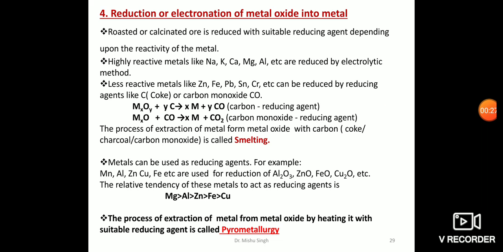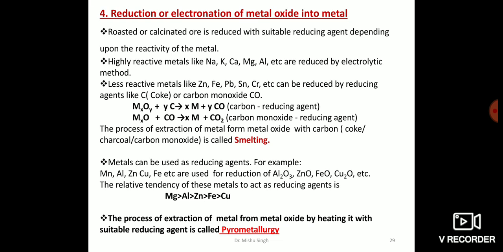The roasted or the calcined ore is now reduced to metal by using a suitable reducing agent. The choice of the reducing agent, however, depends upon the reactivity of the metal. If the metal to be extracted is very reactive, like alkali metals or alkaline earth metals or aluminium, then the reduction of the oxide can be done only by the electrolytic method.